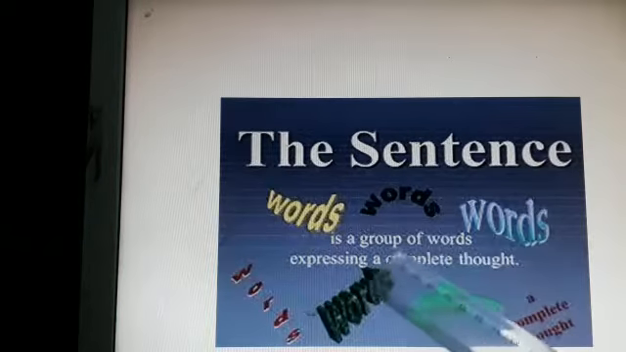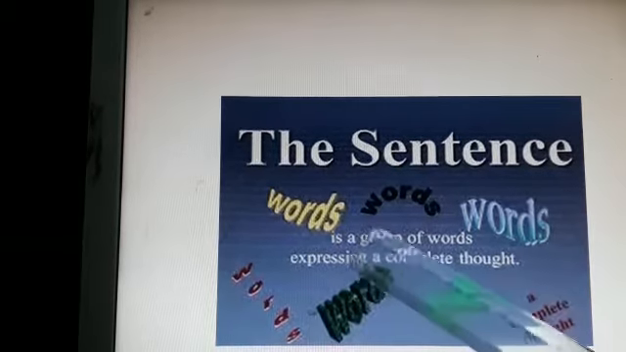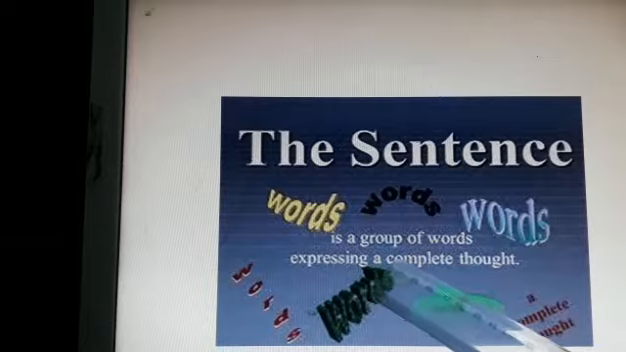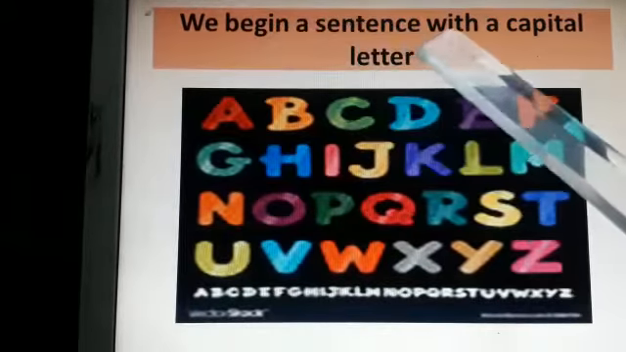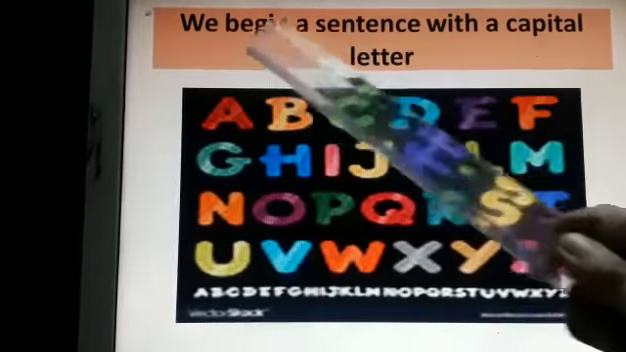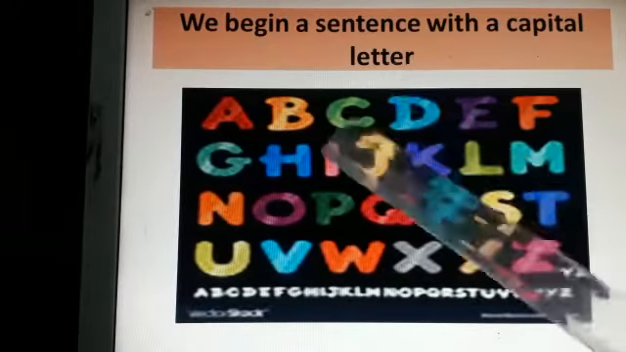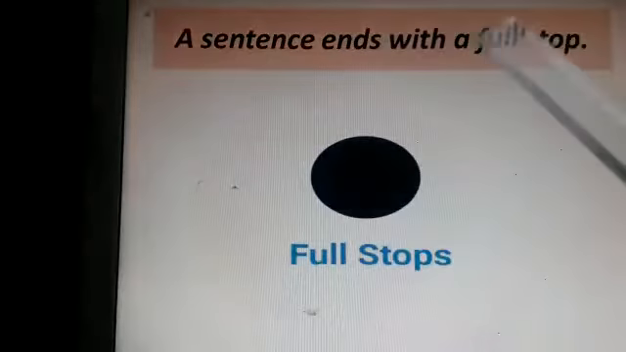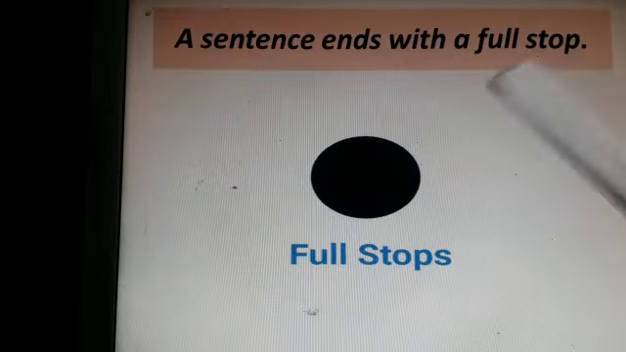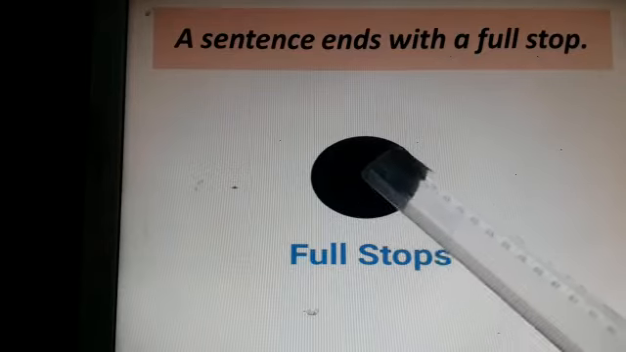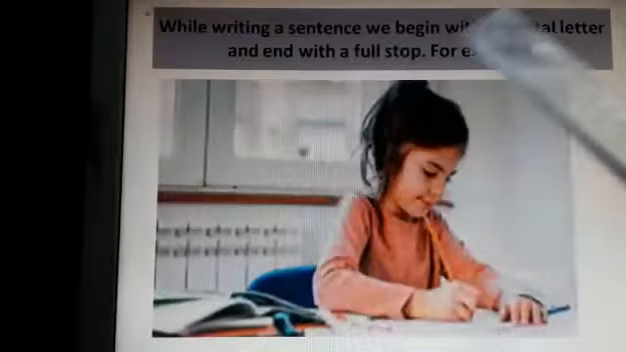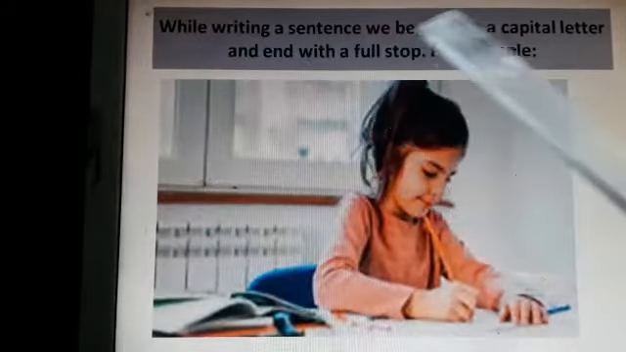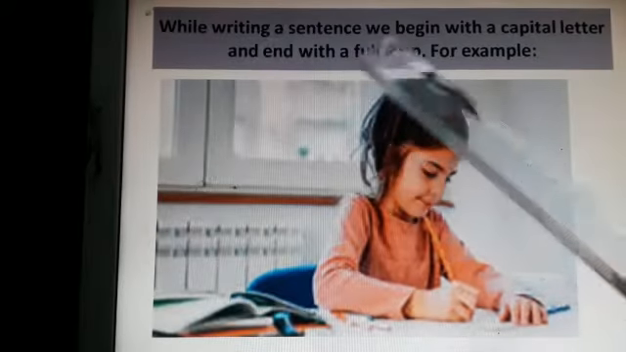A sentence is a group of words which makes complete sense, or you can also say a sentence is a group of words expressing a complete thought. Now we begin a sentence with a capital letter and end with a full stop. A full stop is nothing but a dot. Okay, it's a dot. So this is a full stop.